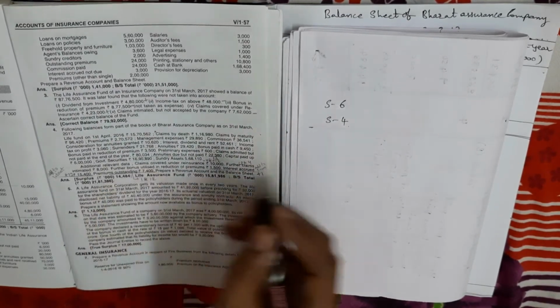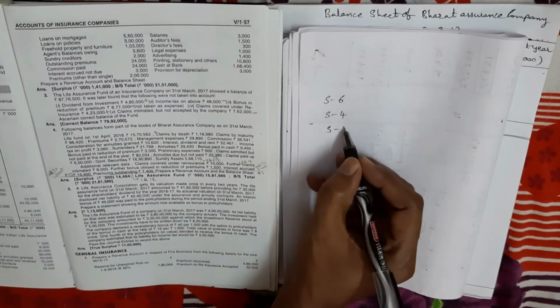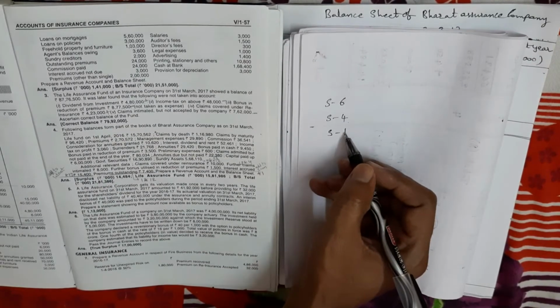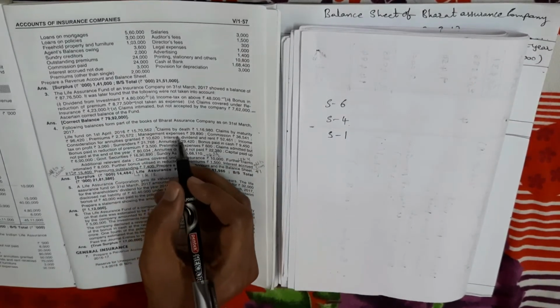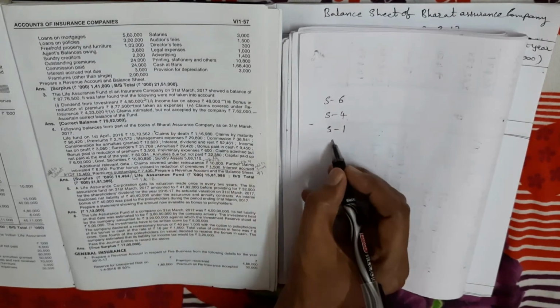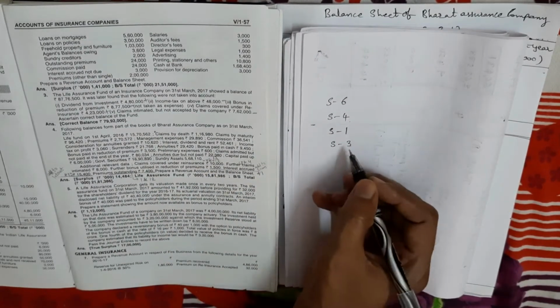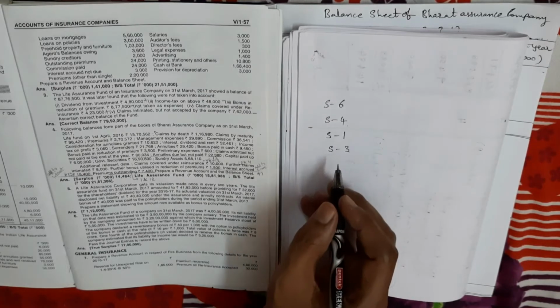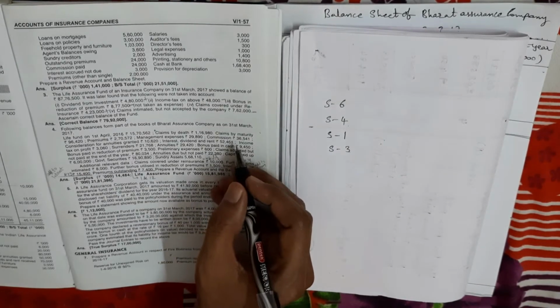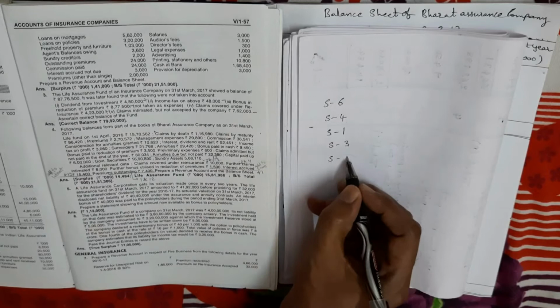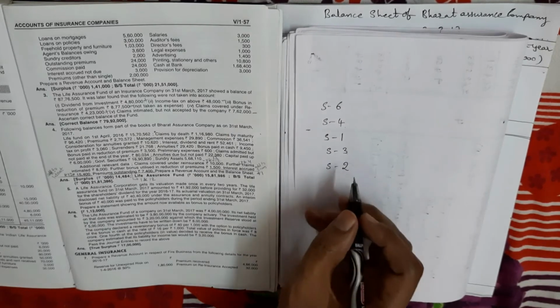Next, premiums. Premiums have a separate schedule, that is schedule number 1, so schedule number 1 we have to prepare. Next, management expenses. Management expenses come in schedule number 3, operating expenses. Next, commission. Commission comes in the commission schedule, that is schedule number 2.